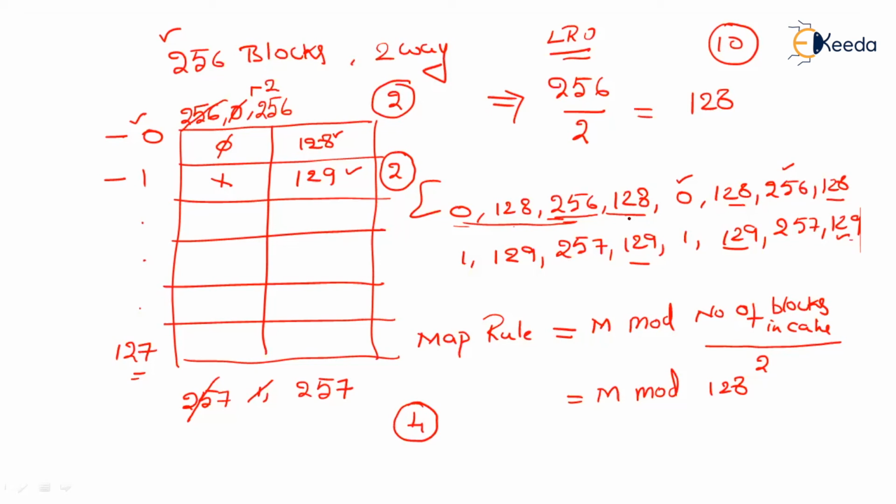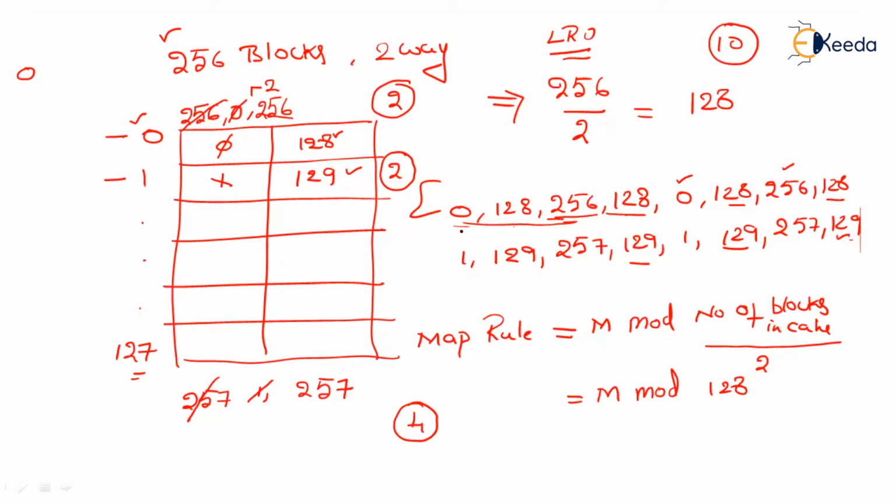When it comes to 0, again it has to get started. Is 0 available? No, 0 is not available. The last thing which is available is 256, so 256 will be replaced by 0. Did you get it? I'm writing it here: 256 will be replaced by 0.